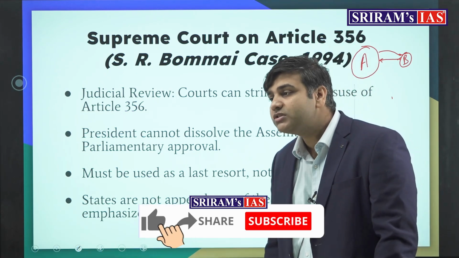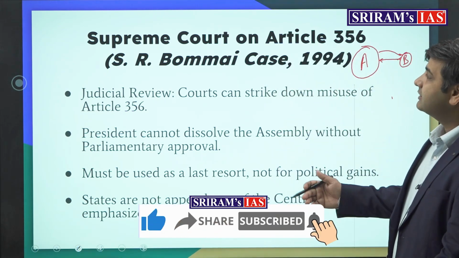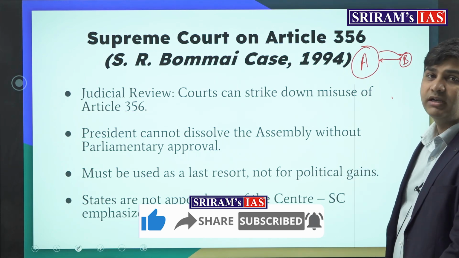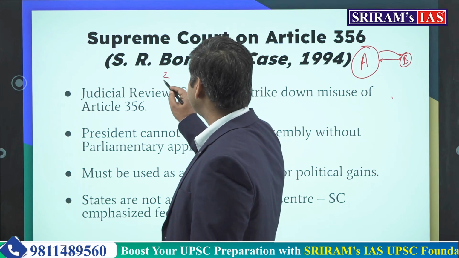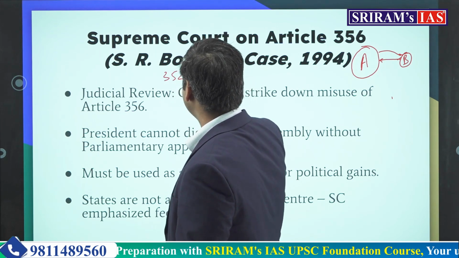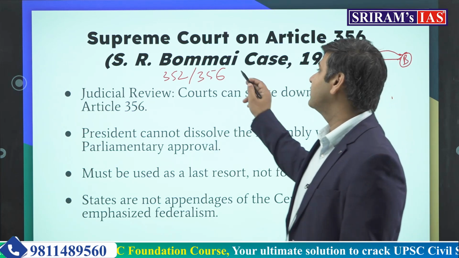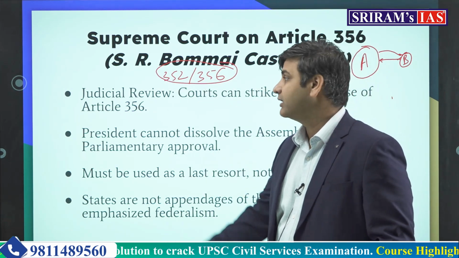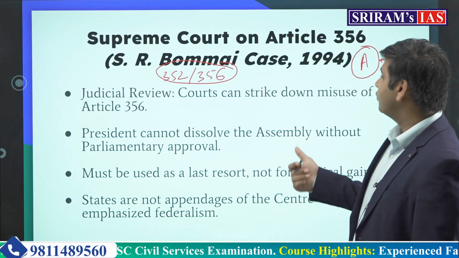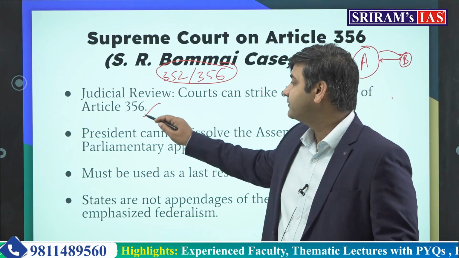So it has been used as a political tool in the past, and that is where the Supreme Court enters, because whether it is 352 or 356, judicial review is allowed in both cases. You can approach the court in both cases. Okay, so with judicial review, the court can strike down the misuse of Article 356.